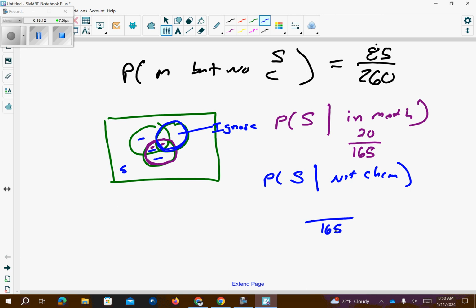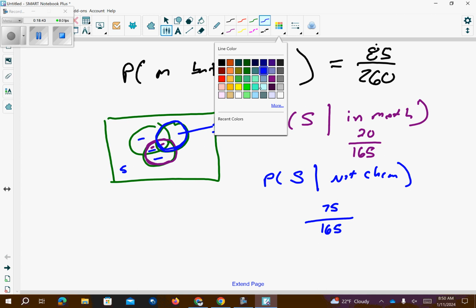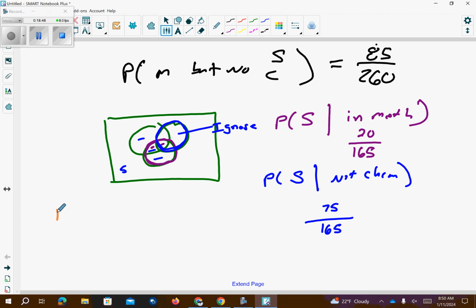And then I say, okay, of those people that are not in chemistry, so the blue circle left, that means just in Spanish I had the 70 and the 5 to give me 75. Does that make sense? So that blue circle that I circled, the 17, 3, 15, and 60 are out. Okay, because they're in chemistry. But I don't want them in chemistry because, let's face it, chemistry is just chemistry. All right. Though I'm certified to teach it.